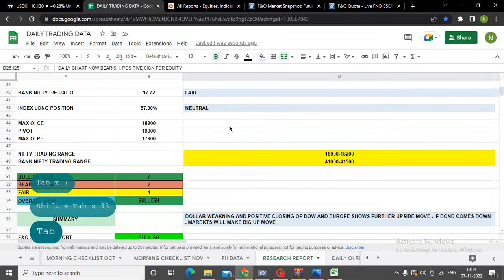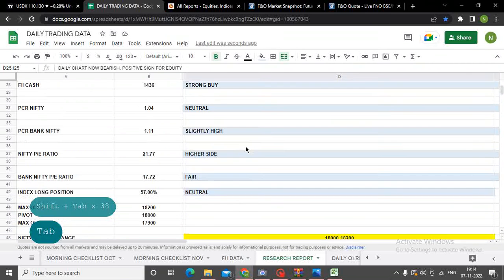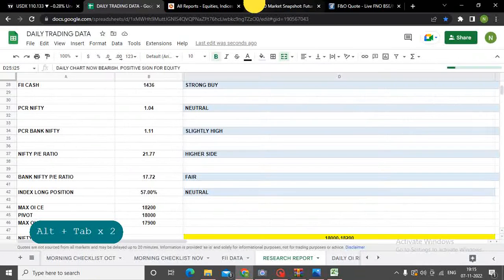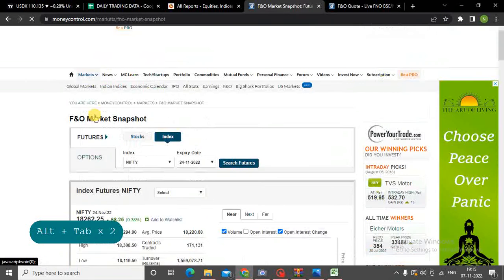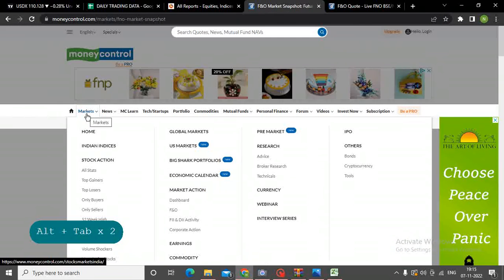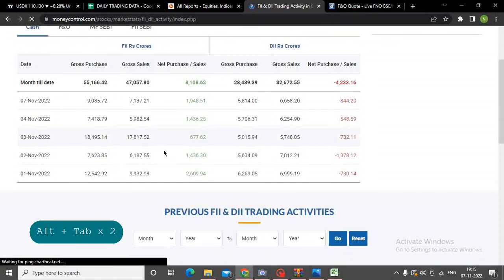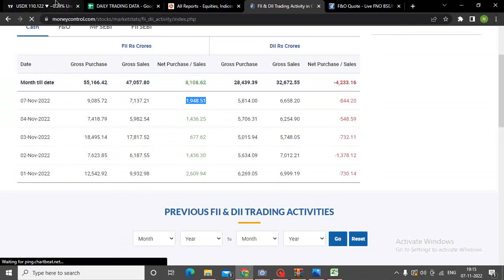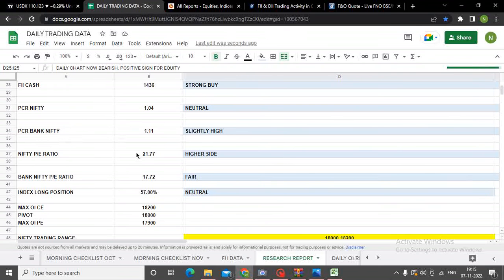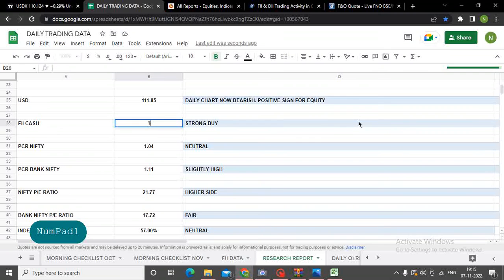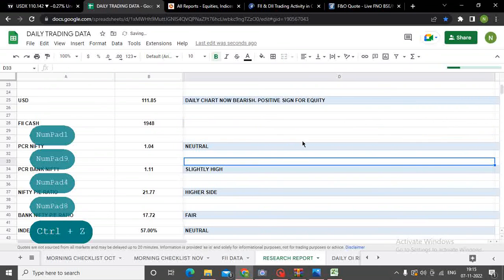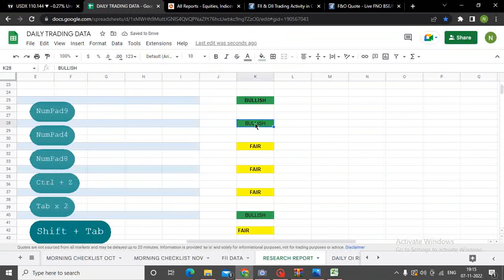So now let's see कि इसका index का position कितना है. So okay, sorry, one thing we missed out, that FII ने कल cash में, आज cash में कितना किया है. So we'll go to the markets, go to FII data, and oh beautiful, so this was as expected. 1,948 crore की buying हुई है, which is a good number, so strong buy. I will just keep it as strong buy, and I will just keep it as bullish.